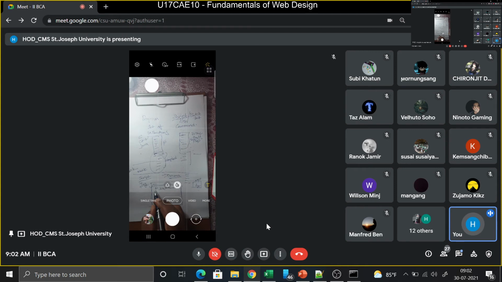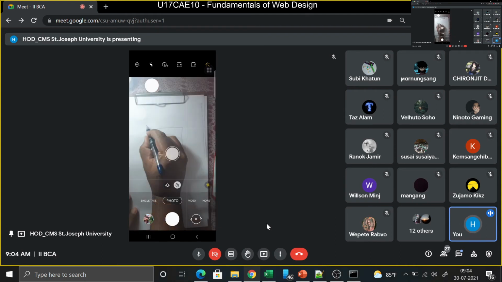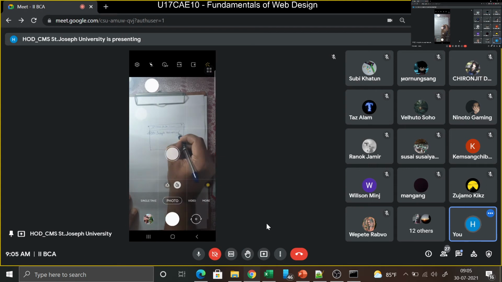So you have your web page, and at the top is the entire browser. You have the menu bar and the title bar. Here is where you type www.stjosephuni.edu.in. Here is the client page. For example, St. Joseph University is coming over here, which means it is being displayed here using a tag, for example H1. So this is the actual tag.